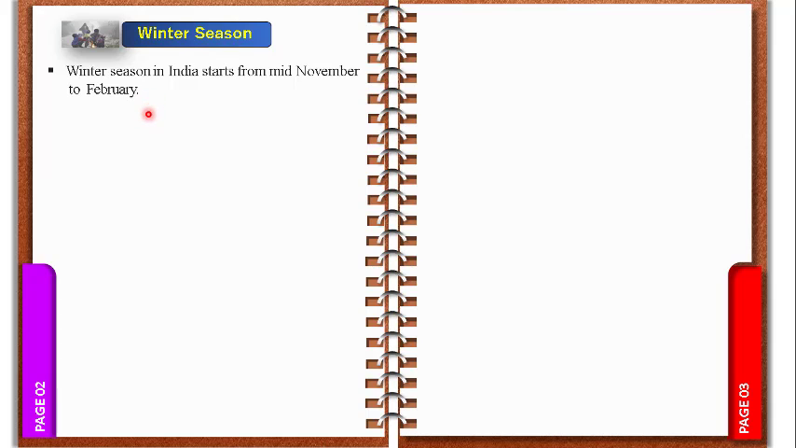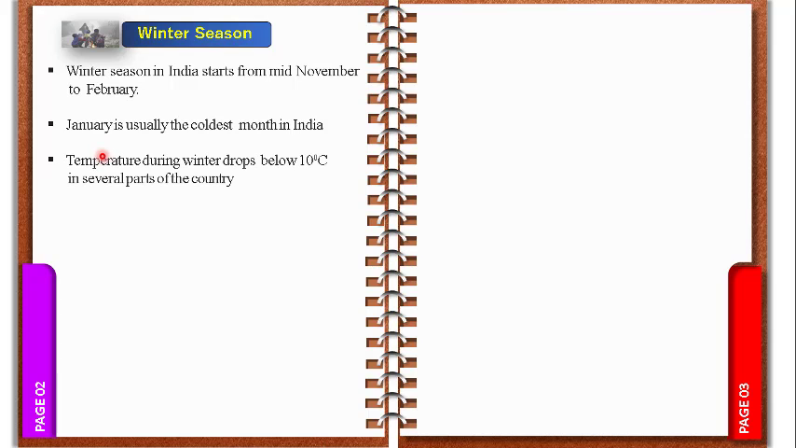Yes, and January is usually the coldest month in India, because during this time the temperature goes very low. In some areas it is nearly 10 degrees Celsius. So that is the reason January is the coldest month in India if you take the overall average temperature. Now the temperature during winter drops below 10 degrees Celsius in several parts of the country. Drops means it is decreasing. It reaches below 10 degrees Celsius in several parts of the country.